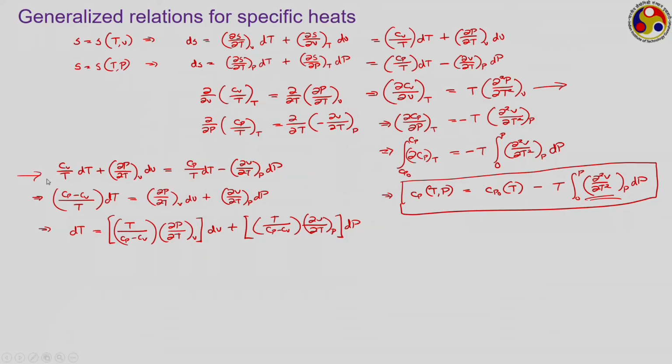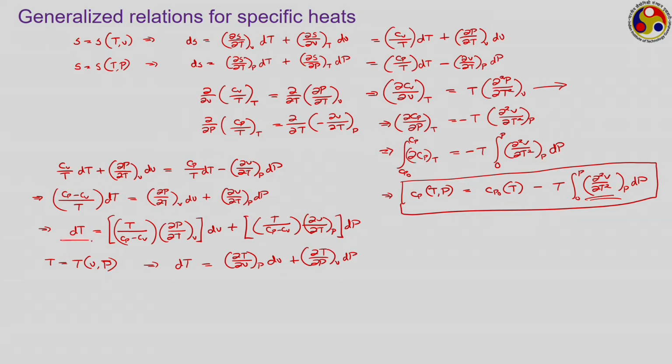I repeat, here I have just equated the two expressions for ds, and then from there we have separated out this dT quantity. Now, as per the PVT relationship, we can always write that temperature is a function of V and P. So, from there we can also write dT is equal to ∂T/∂V at constant pressure dV plus ∂T/∂P at constant volume dP. This is the simple relationship for what changes in temperature.